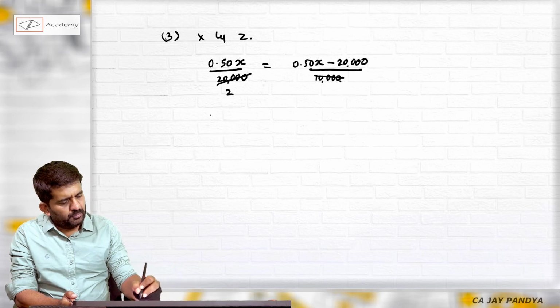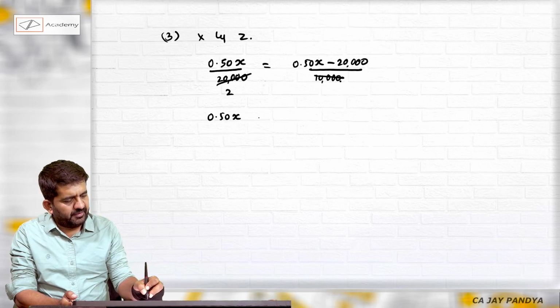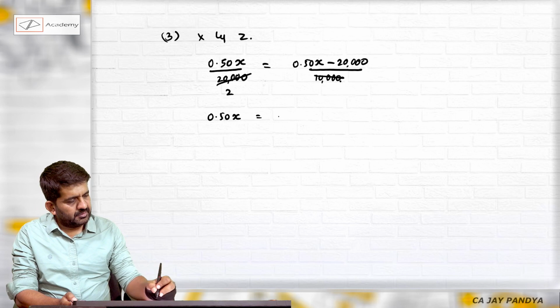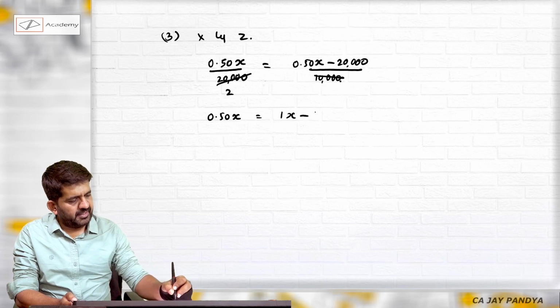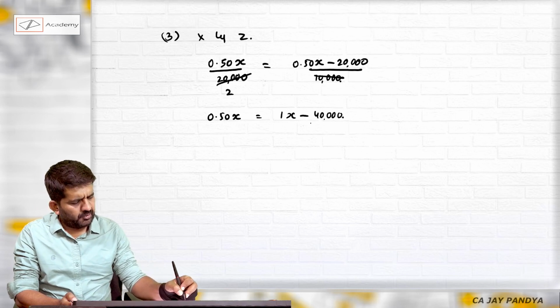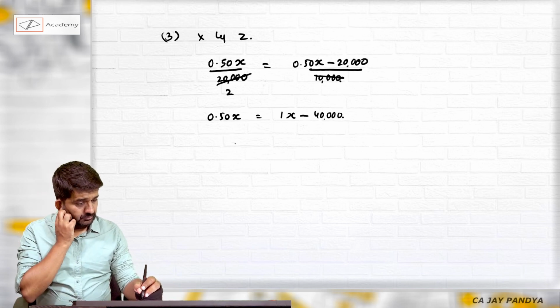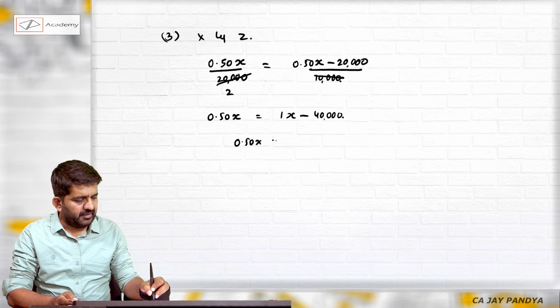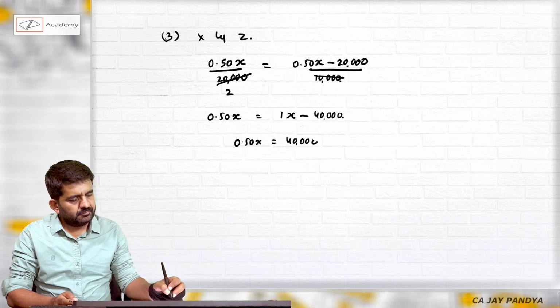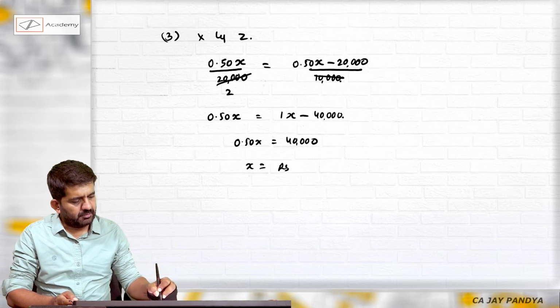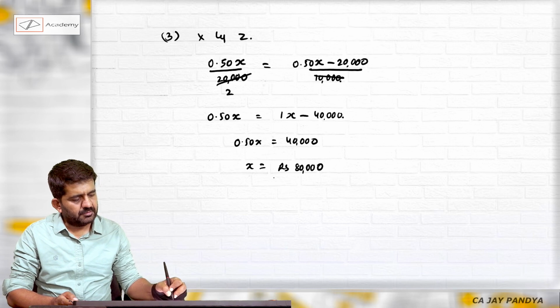This will be 2. It is 0.5x is equal to 1x minus 40,000. This will be 0.5x is equal to 40,000. X is equal to rupees 80,000.